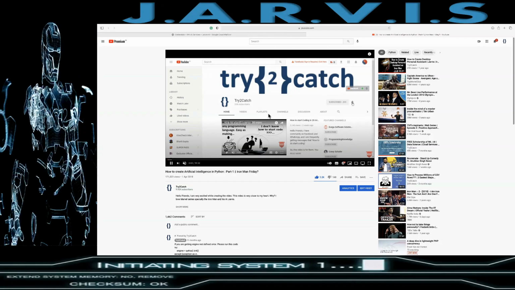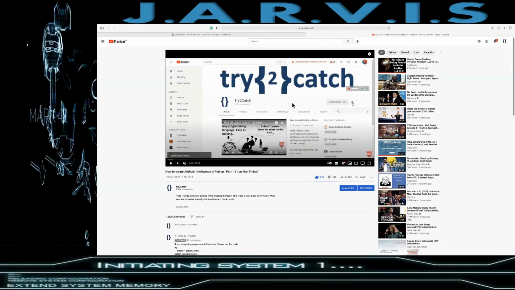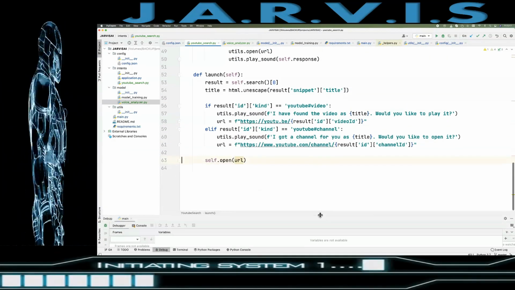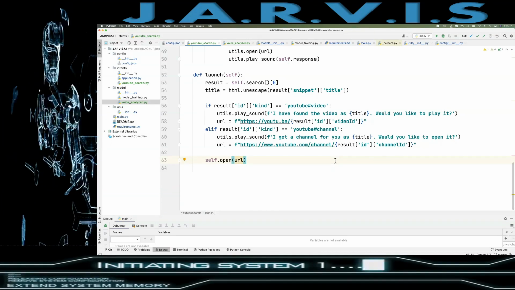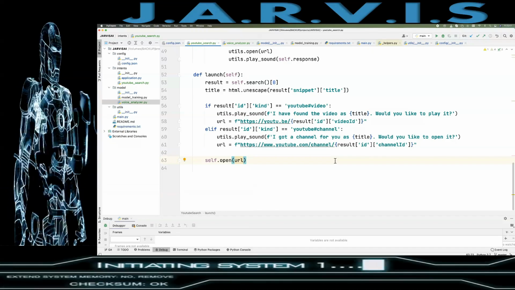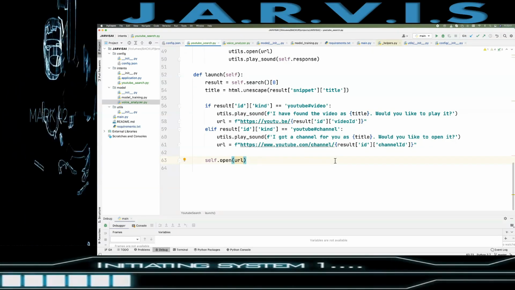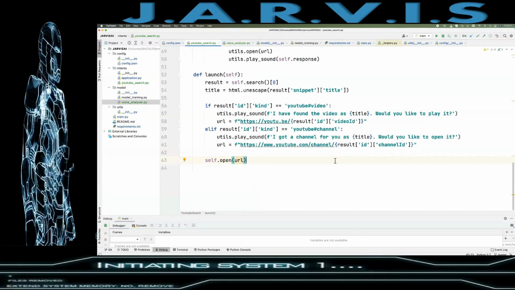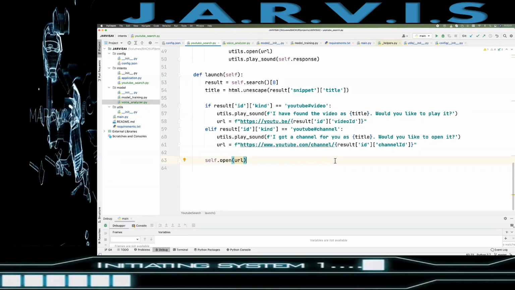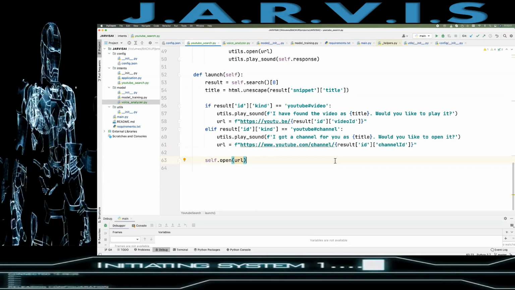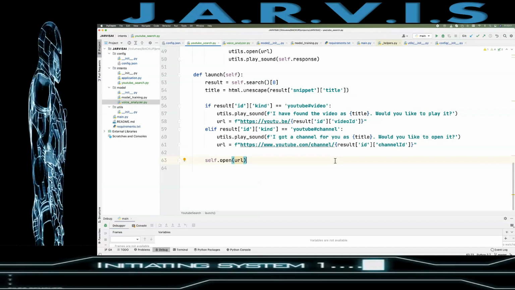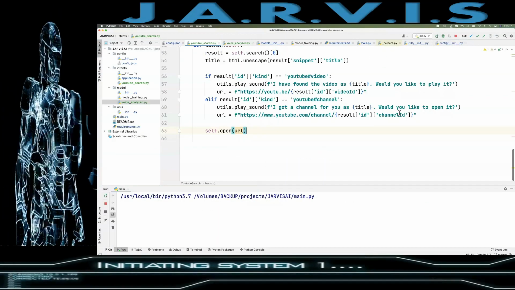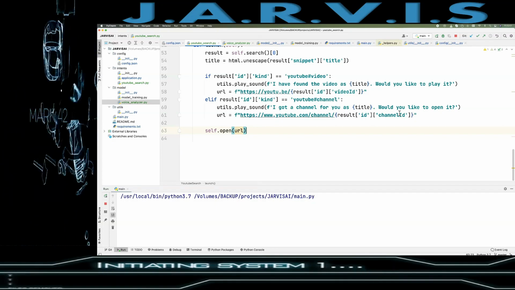Right, so this video is played successfully, right? Now let me just close this. Here you can see we have not put any static values here like we have done in our previous Jarvis or Friday series. We have just used machine learning models for getting the intent from the command, and a sentiment analyzer to get the positive or negative response, whether we want to open that command or the video or not, right? So okay, let me now run this, not debug, and I'll show you multiple things which we can do here.